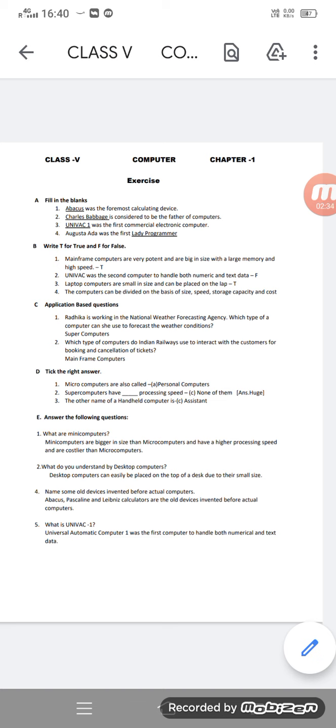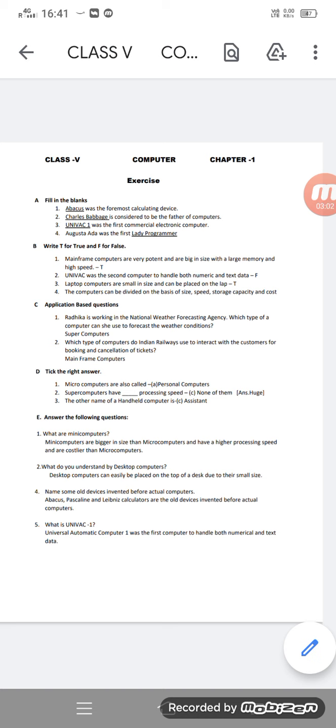Third one. The other name of a handheld computer is, that is personal digital assistant. Okay, personal digital assistant. B. Here it is written as C. It will be correct in your PDF. Okay, it will get corrected, so don't worry, two corrections will be there.